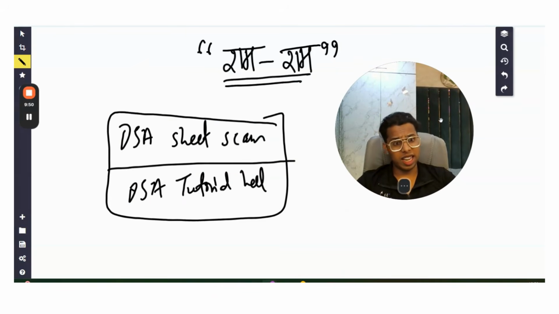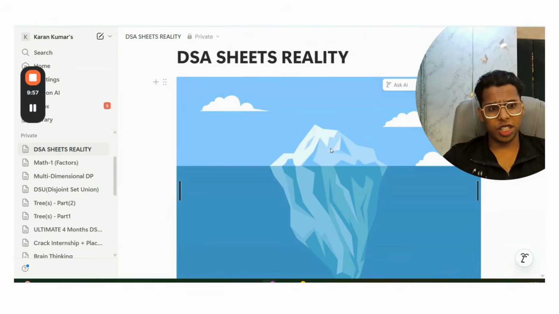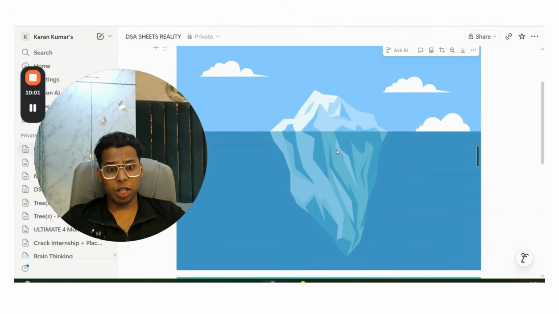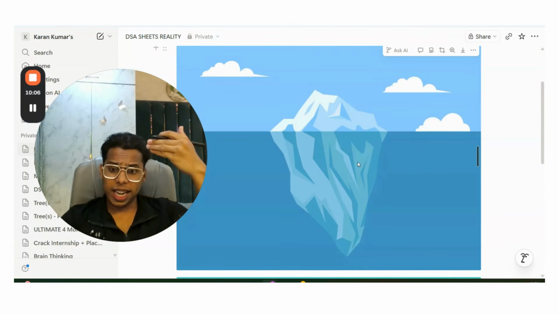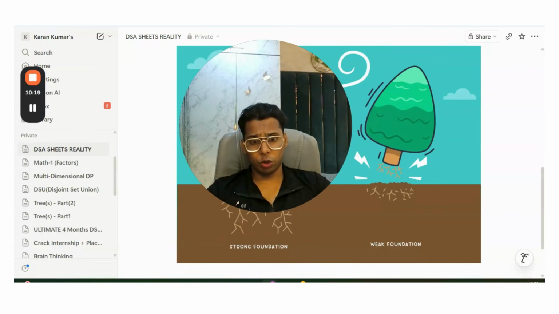Okay, so these are the main issues with the DSA sheets. Now, another thing is that the DSA sheets only help you with the tip of the iceberg, but the actual DSA is very deep. Many concepts, tips, and tricks and patterns get missed when they are only trying to teach you standard DSA problems. And guys, see this: when the foundation of DSA is not strong, your tree, the DSA tree of knowledge, can break up anytime.